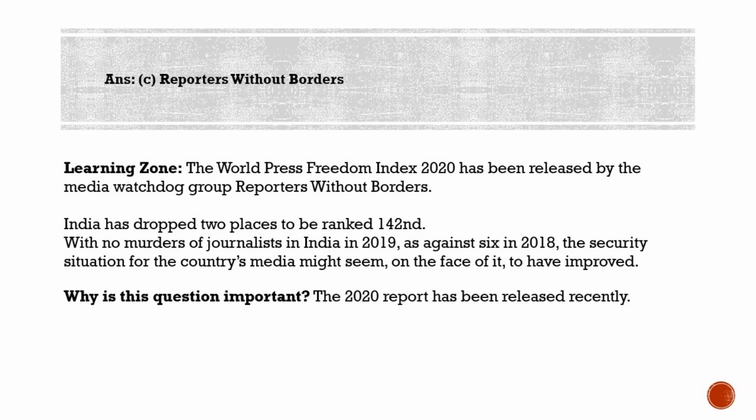A report said there were no murders of journalists in India in 2019, as against 6 in 2018. However, there have been constant press freedom violations, including police violence against journalists, ambushes by political activists, and reprisals instigated by criminal groups or corrupt local officials, especially in the case of J&K.